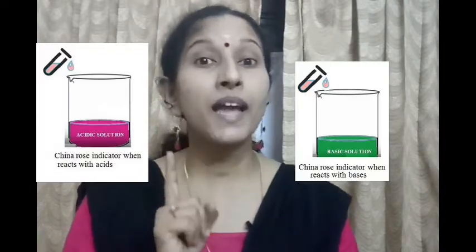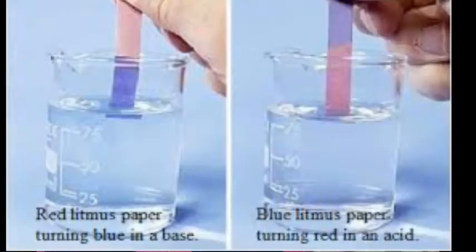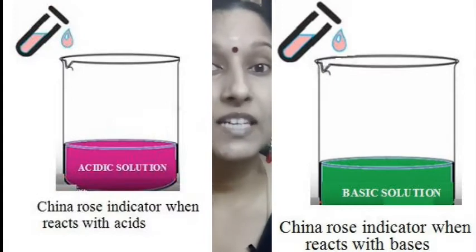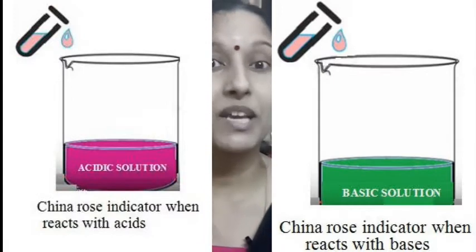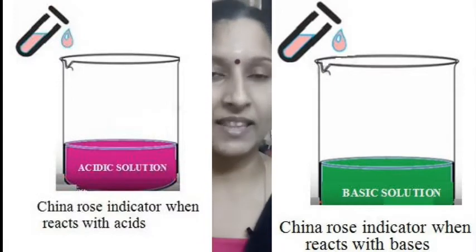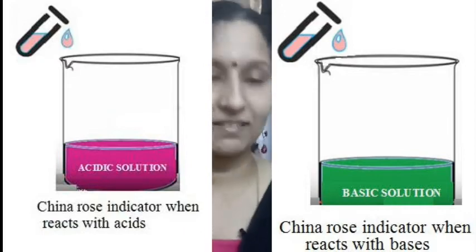Acid turns blue litmus to red and base turns red litmus to blue. Turmeric turns red in base and stays the same color in acid. China rose indicator turns acidic solutions to dark pink or magenta, and basic solutions to green.